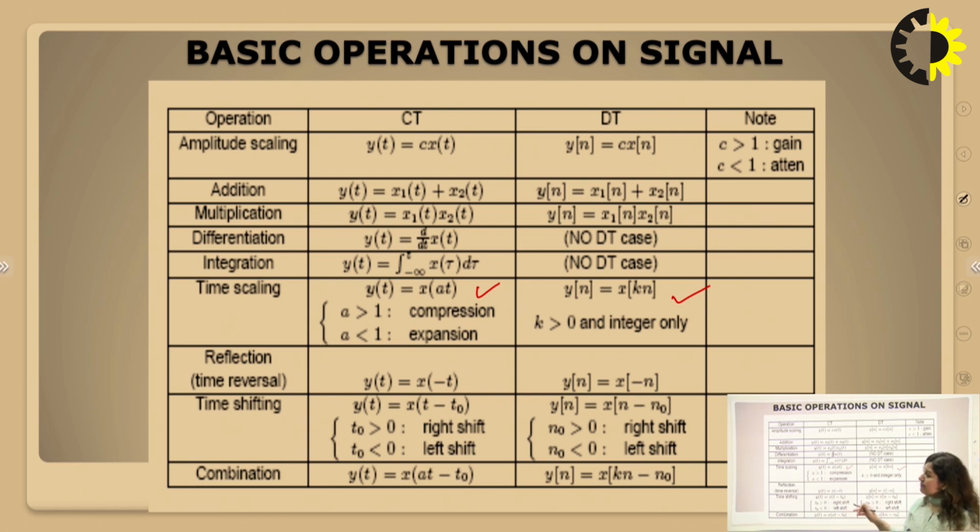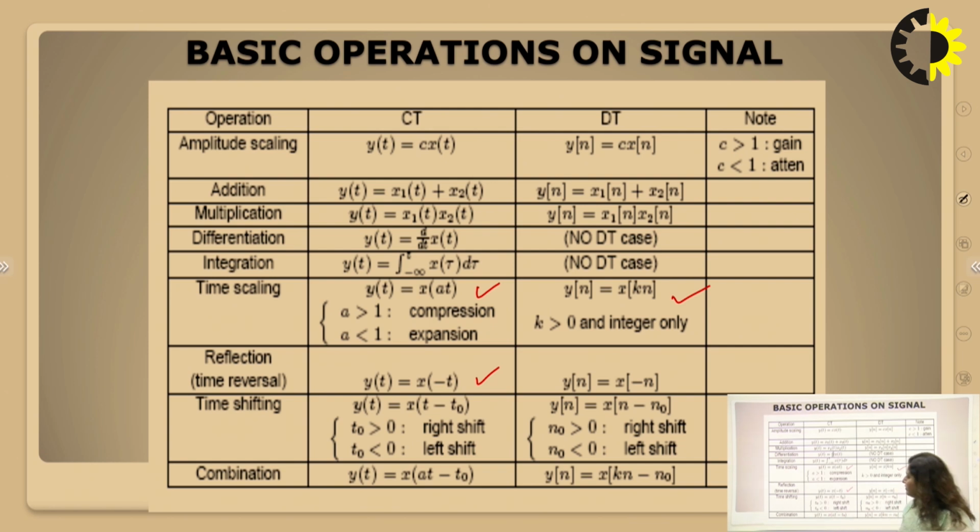Similarly, we have reflection, also called the time reversal property of the signal. y(t) is equal to x(minus t). So we will reverse the signal at the origin, or flip the signal about the y-axis. Similarly, y[n] equal to x[minus n] is the reversal in the discrete domain.